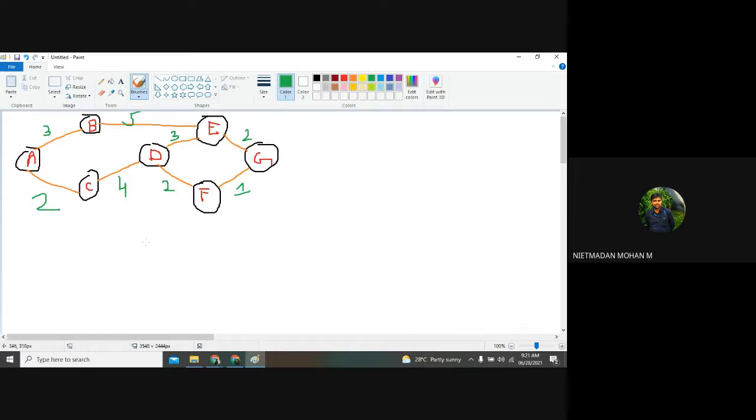So now, what is the graph representation of this? Weighted graph. Weighted undirected graph.